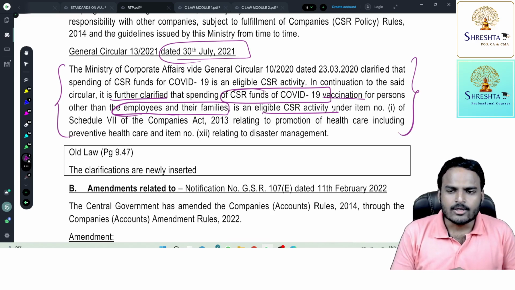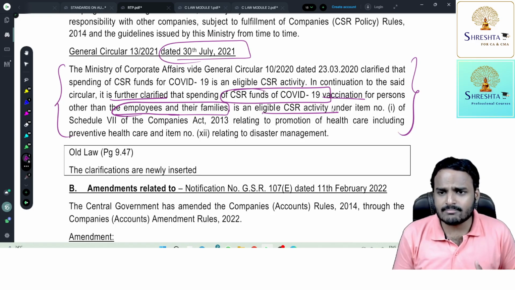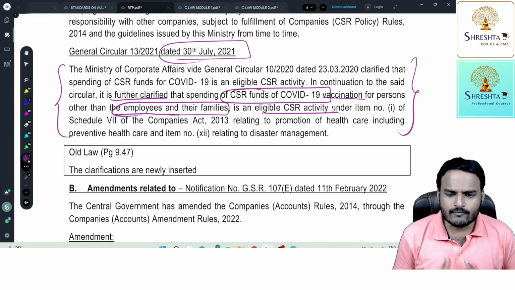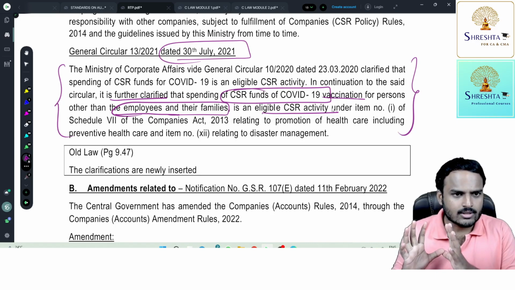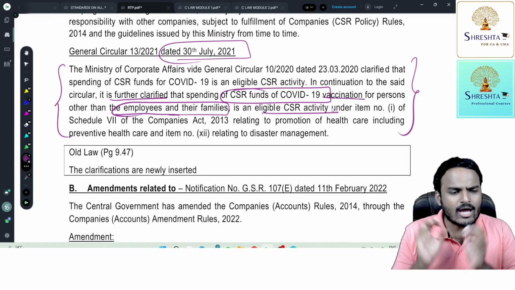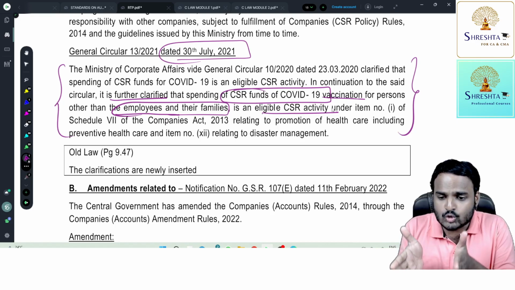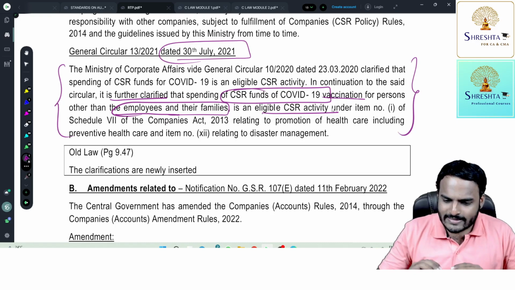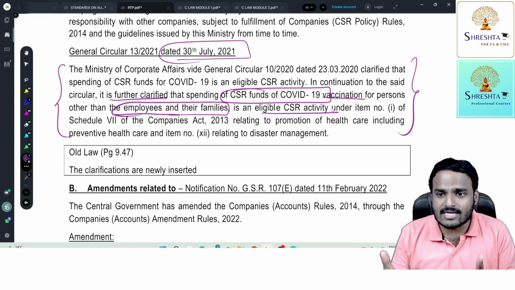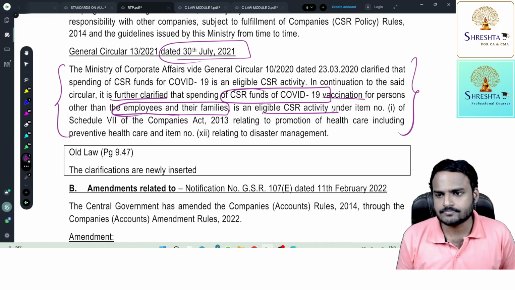So the point is, the government announced free vaccination, right? Do you think the government will get free vaccines? No, the government needs to spend that money. Suppose I offered to conduct vaccination in a particular area, and I will spend whatever money is needed. But if the vaccination center is exclusively for the benefit of employees of the company, whatever amount you spent on that CSR activity is ineligible expenditure.